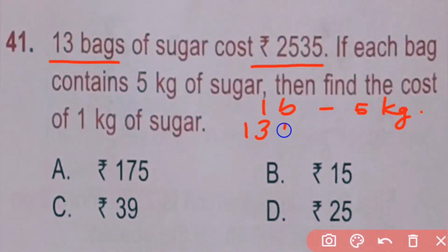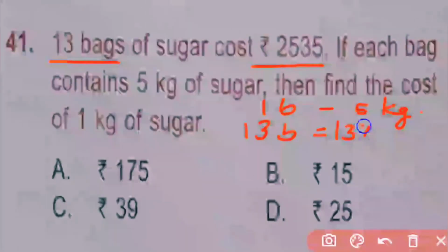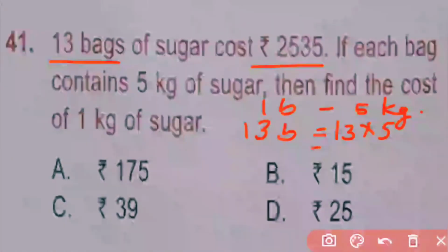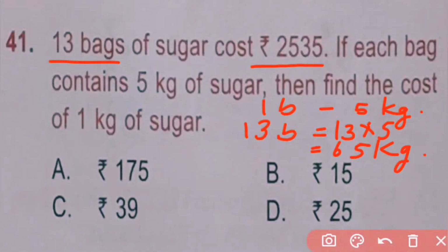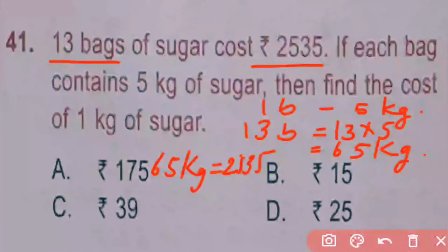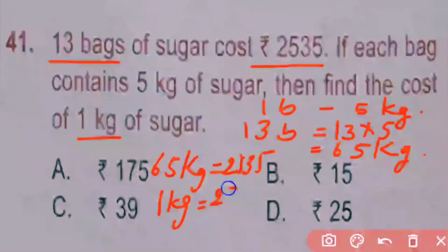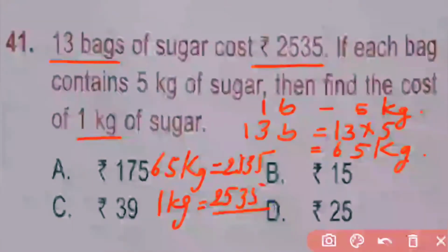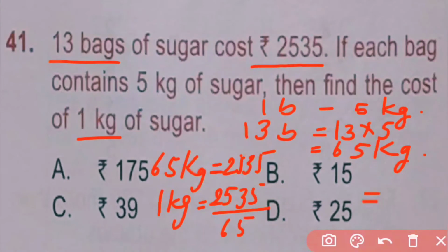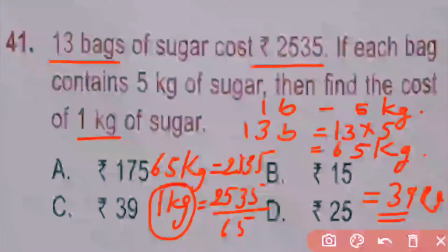So 13 bags contain 13 into 5 kg sugar, means 65 kg sugar. This means 65 kg of sugar costs 2535, and we have to find out 1 kg of sugar. So 1 kg of sugar is equal to 2535 divided by 65, which gives 39. So for 1 kg of sugar the cost is 39 rupees. So here C is the correct answer.